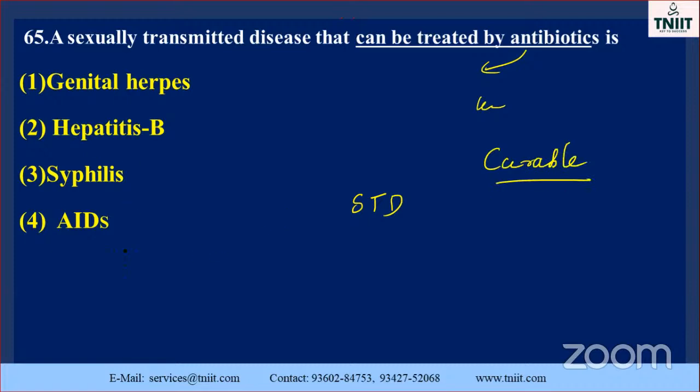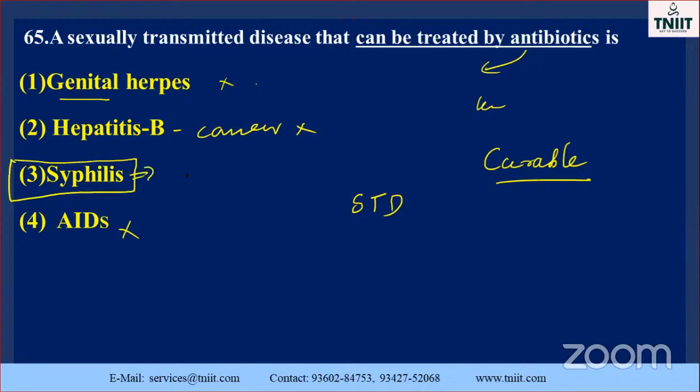Which one is curable here? AIDS is not curable. Hepatitis B is related to a cancer-like component, it is not curable. Genital herpes is also a dangerous one, not curable. So the option is syphilis.